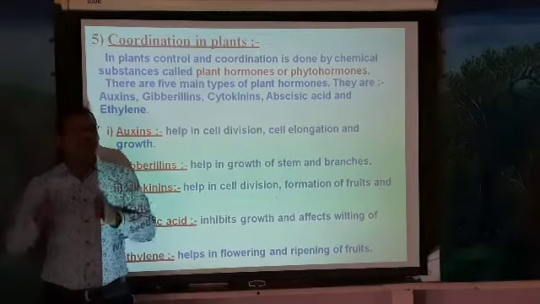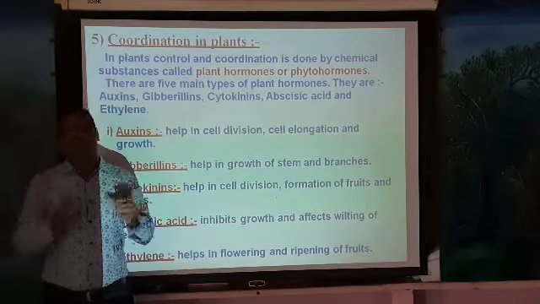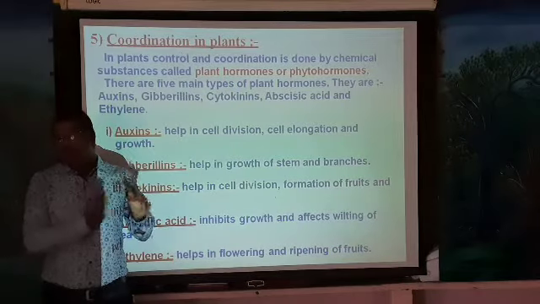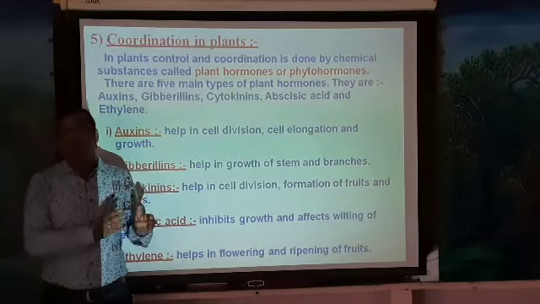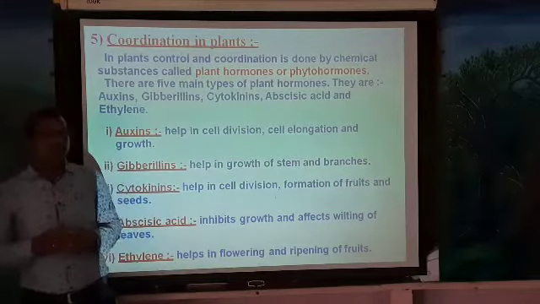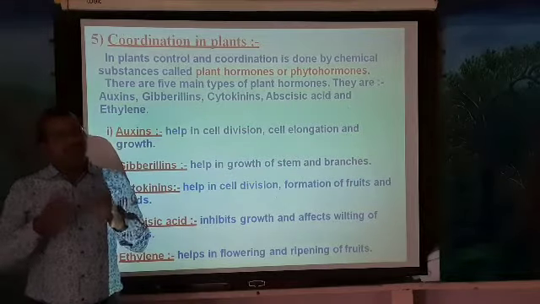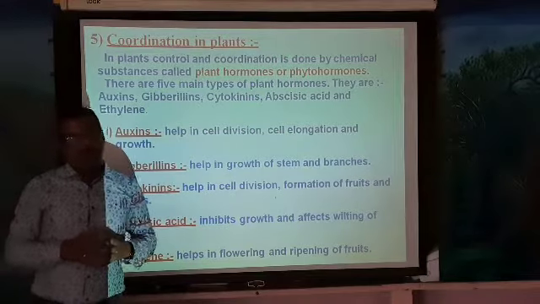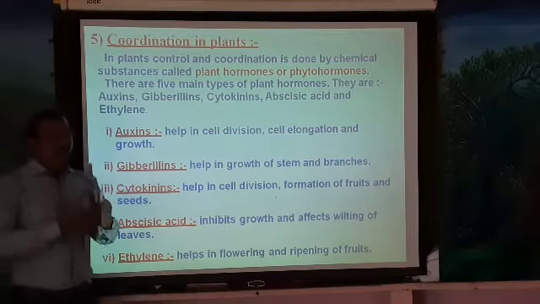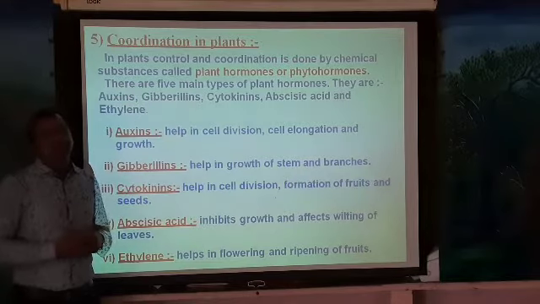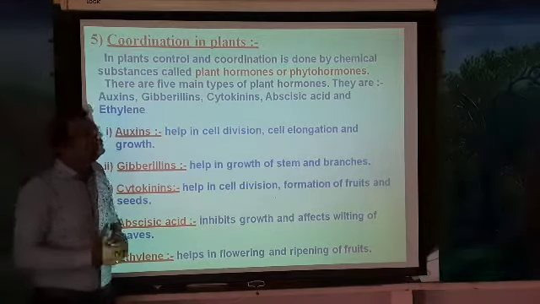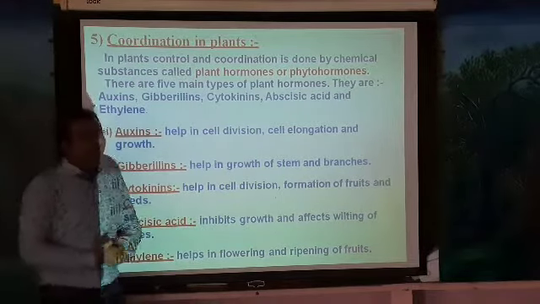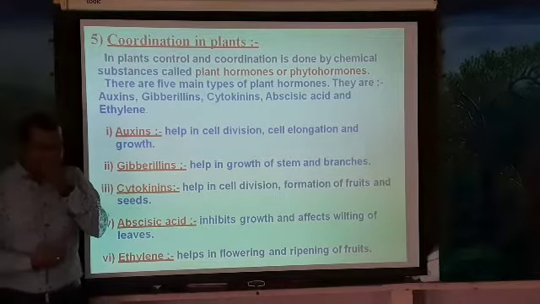So both the brain and the spinal cord are carefully protected: the brain by the cranium, and the spinal cord by the vertebral column. These two protect our brain and the spinal cord. Okay, so these are the things we have discussed. This is very important. And next, in today's class, we are going to discuss how coordination takes place in plants.